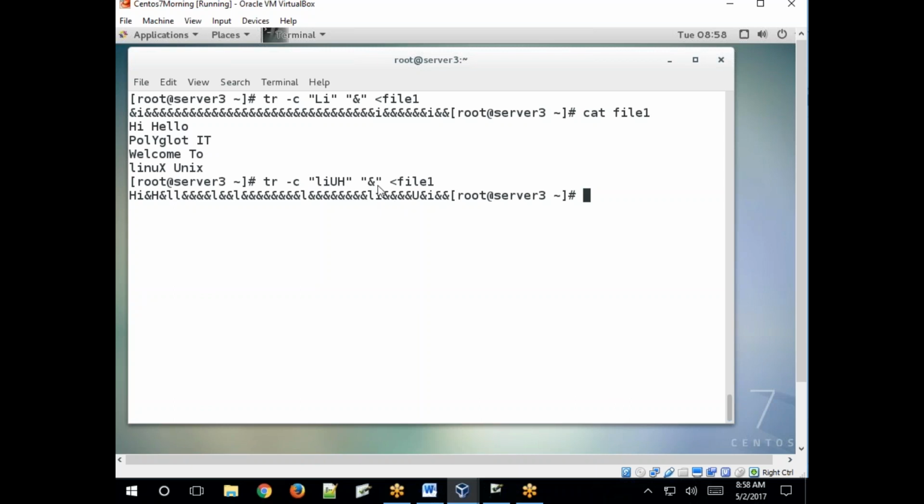Clear? Got it? Now, what is the character specified here? L-I-U-H. If any character matched with these characters, except these characters, the remaining characters must be replaced with which character? Ampersand, right? Okay, clear? This is the result.